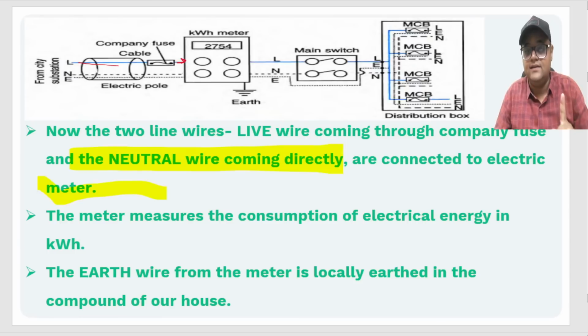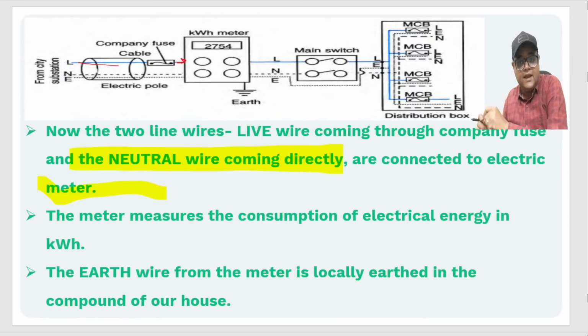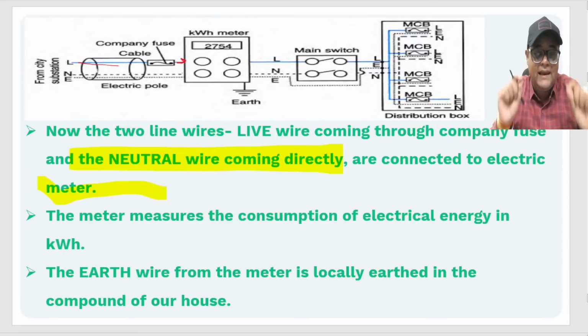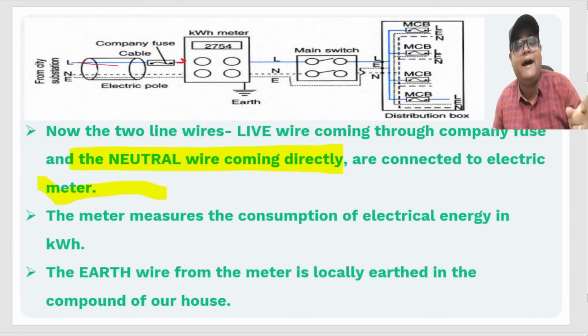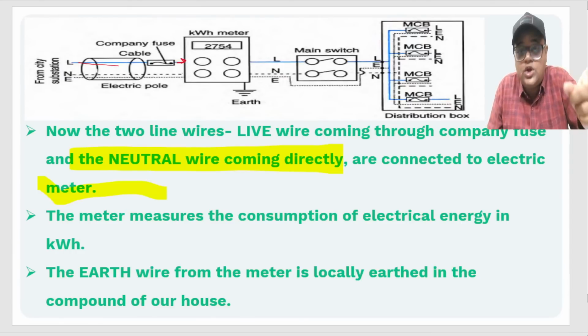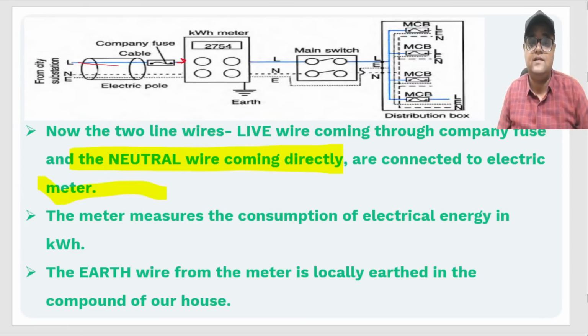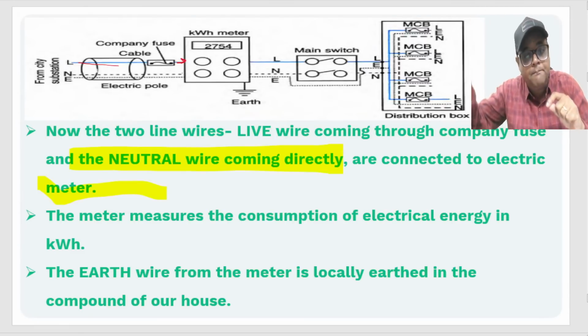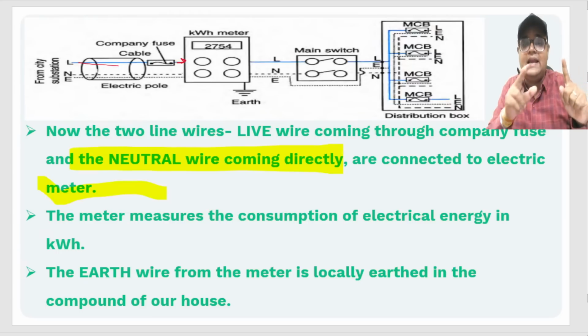Remember this. After the wire passes from the electric pole, you have not placed any fuse on the neutral wire yet. You had a company fuse, which you could not access. It was accessible only to the officials. So live wire through the company fuse and neutral directly, it reaches your electric meter.